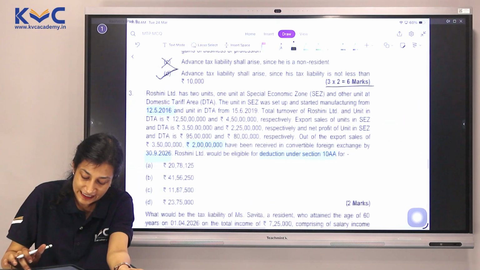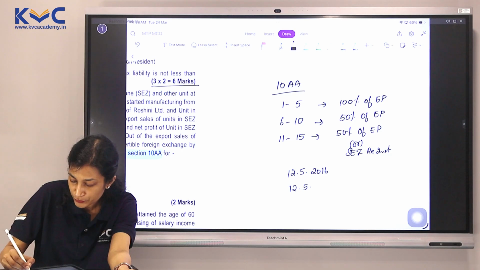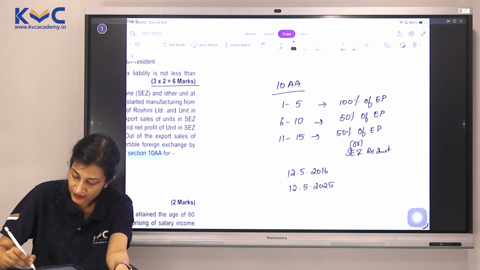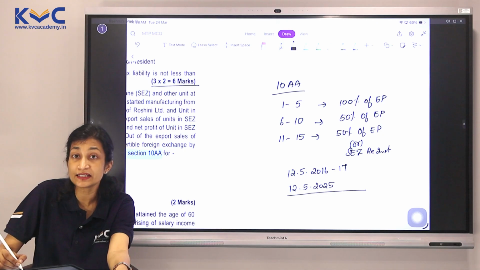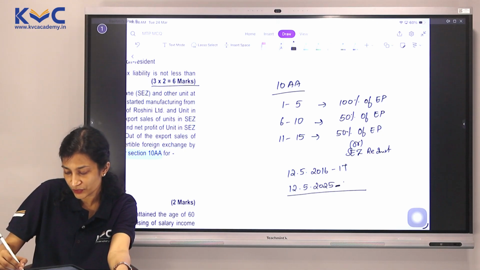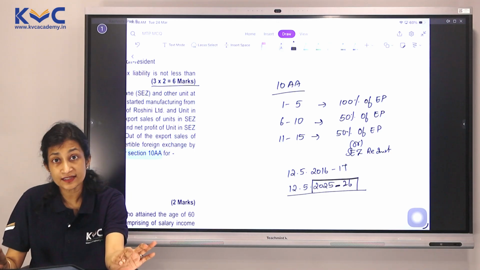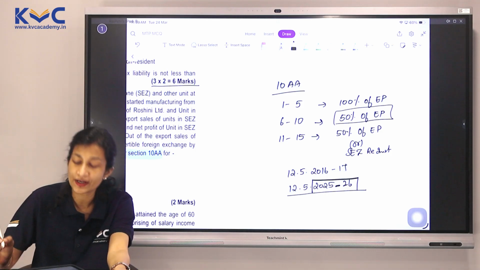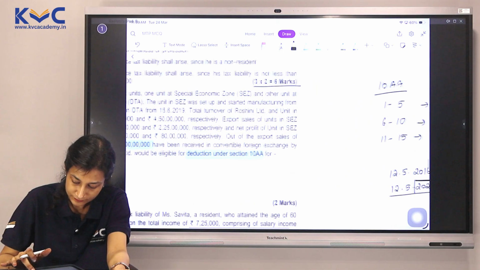The manufacturing date is 12/5/2016, which means on 12/5/2025, 10 years would happen. This is the 10th year. If 16-17 was the first year, this would be the 10th year, which again happens to be our year, which means as far as we are concerned, this is the 10th year. So 50% of export profits would be the deduction. So that is the first conclusion we have come to here.